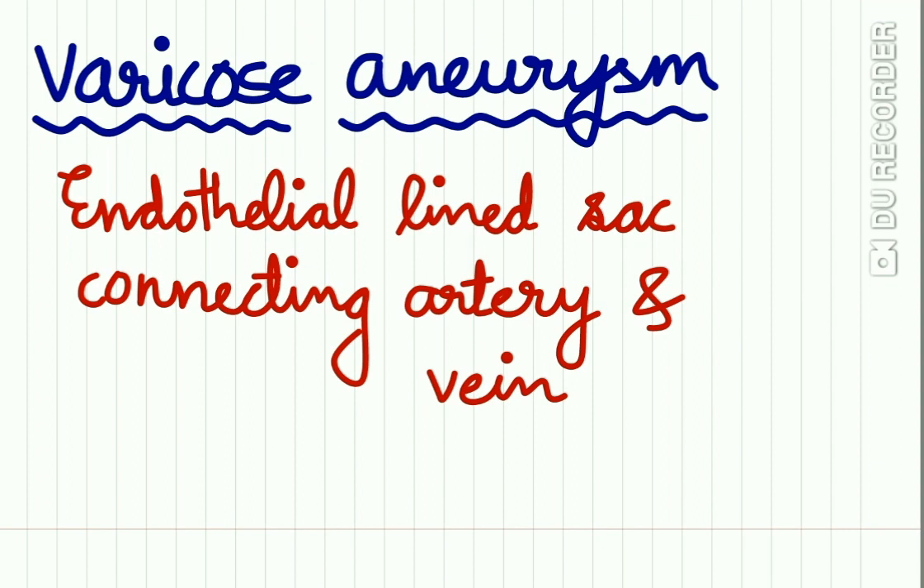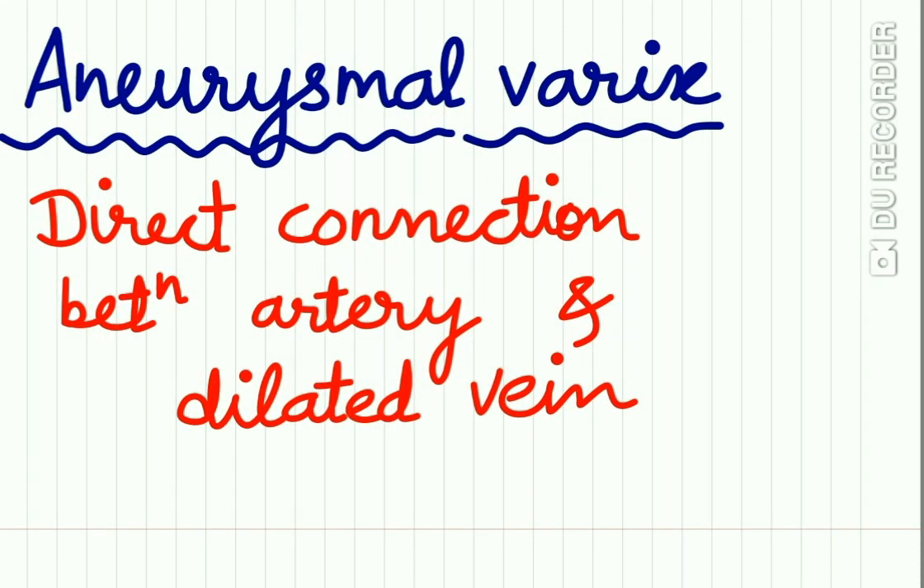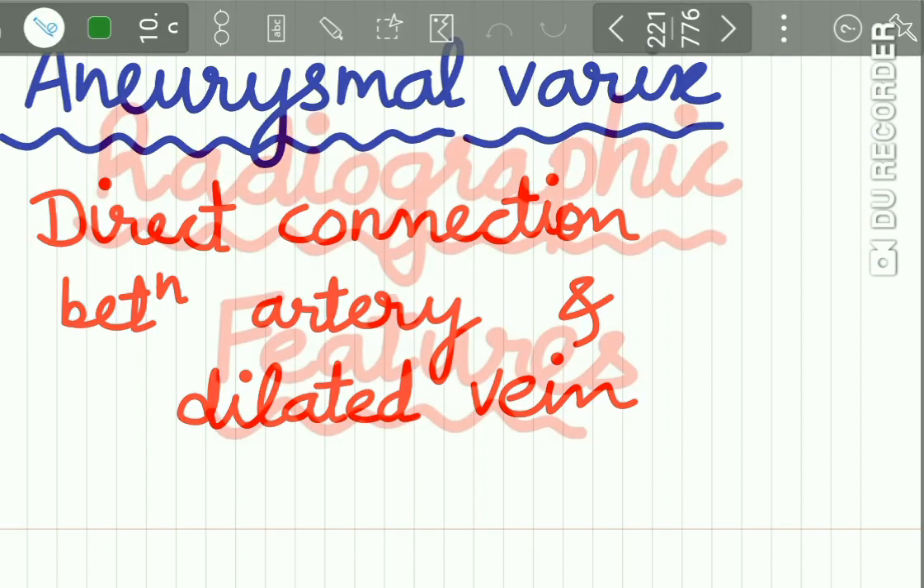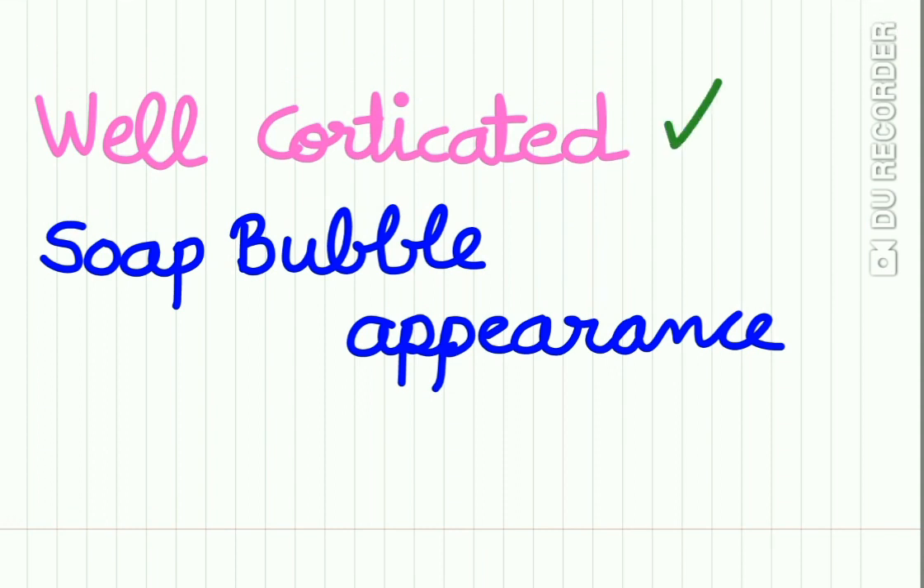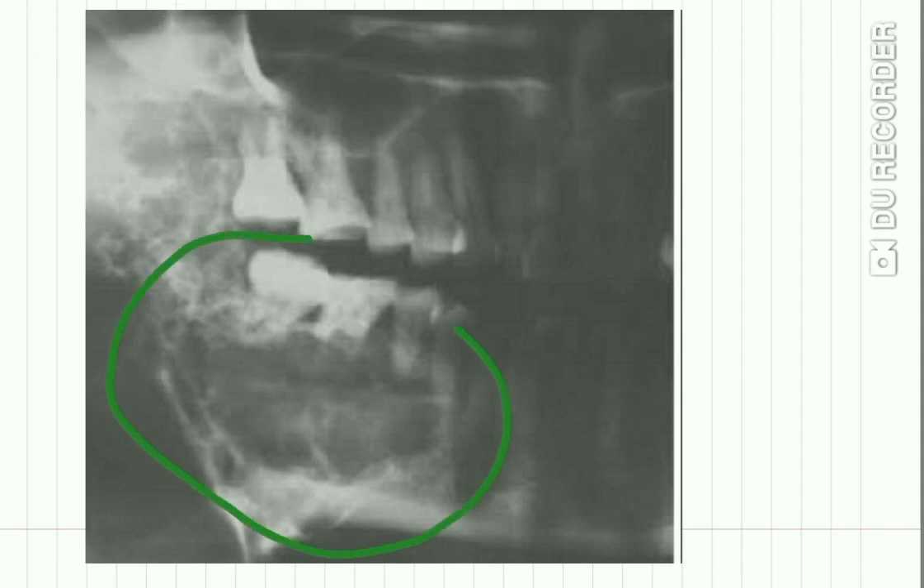Then comes the varicose aneurysm, which is nothing but an endothelial lined sac connecting artery and vein. Aneurysmal varix is a direct connection between artery and dilated vein. Radiographic features: it is a well corticated radiolucency showing soap bubble appearance. So here you can see the soap bubble appearance of the hemangioma.